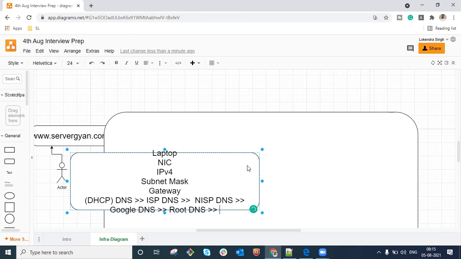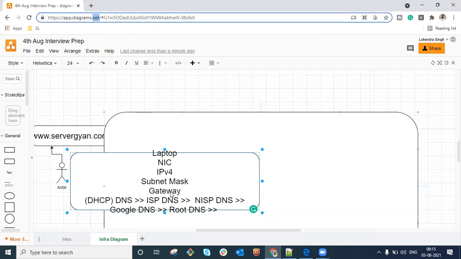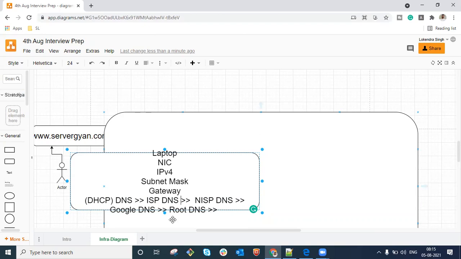Now, guys, what is the root DNS server? If you talk about top level domains, overall 13 root level domains are available, like .com, .edu, .net, .gov, and .org. These sorts of top level domains are available, and they are increasing. As you can see, multiple domains are running with .io, .xyz, and so on. Multiple domains are available as of today, but initially we had only 14 root level domains, right? So the request will be forwarded to the root DNS server. Now, the root DNS server is responsible for resolving the particular domain registrar.